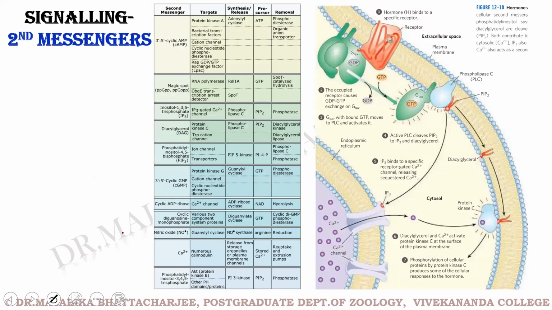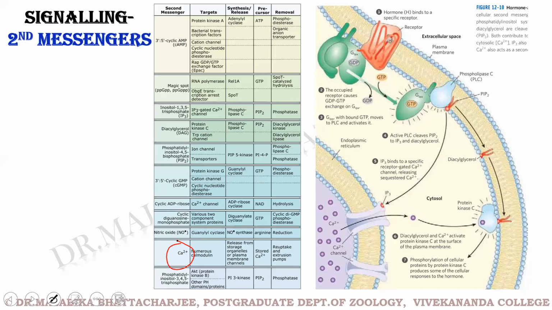So this is a beautiful picture. I just wanted to share this picture and to show you that, as I said, the first messenger is the ligand itself. But other molecules which are second in line are referred to as second messengers. Some of the very well-known second messengers are calcium, because this is a very important molecule. Calcium is a very, very important molecule.